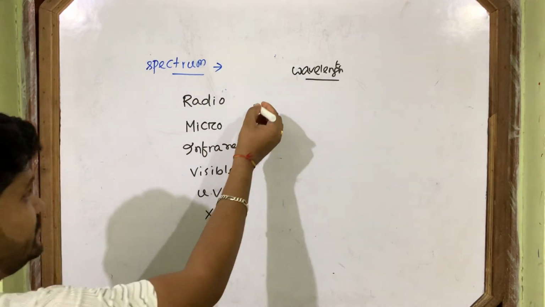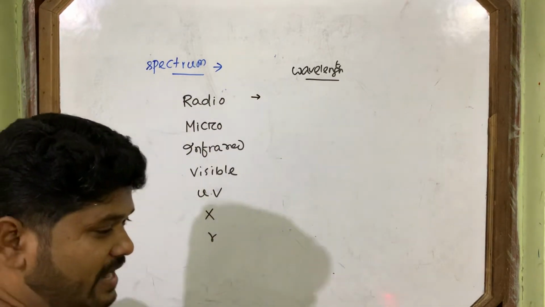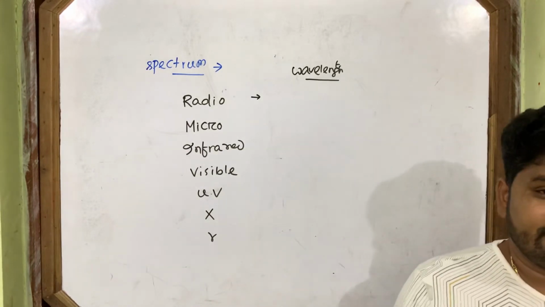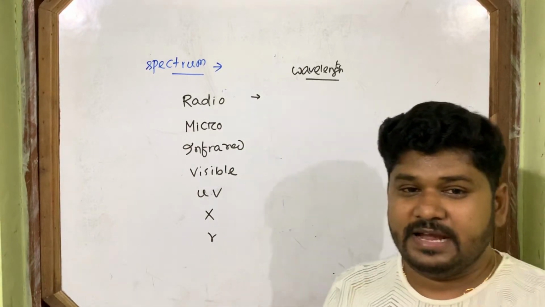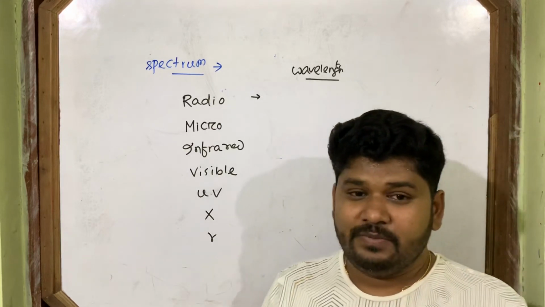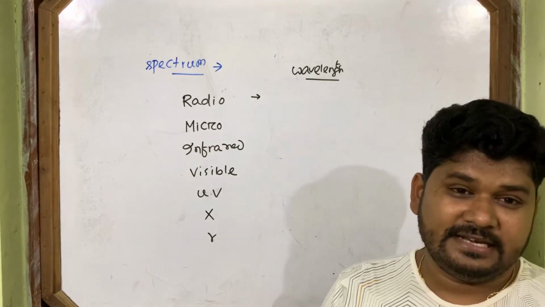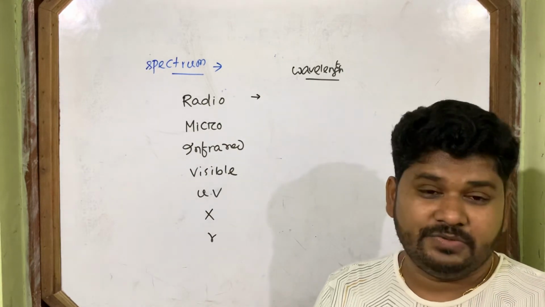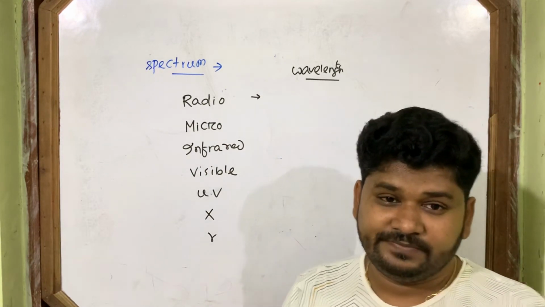So I am just giving you one idea to remember the electromagnetic wavelength range. If you follow it, you can easily understand and remember the wavelength range.